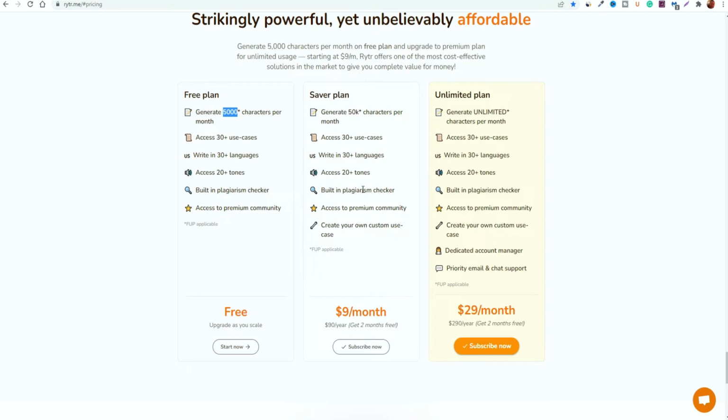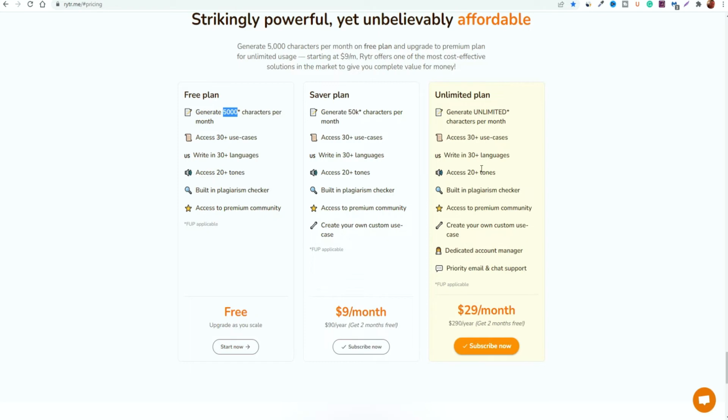But then if you want to opt in, if you're doing more writing, maybe as a side hustle or part-time, you can opt into the $9 per month plan, which allows you to generate up to 50,000 characters, and it gives you access to some more features. What's cool about this is that you can also pay yearly. If you decide to pay yearly for this plan, you get 2 months free, and it only costs you $90 a year, which is really good value for money.